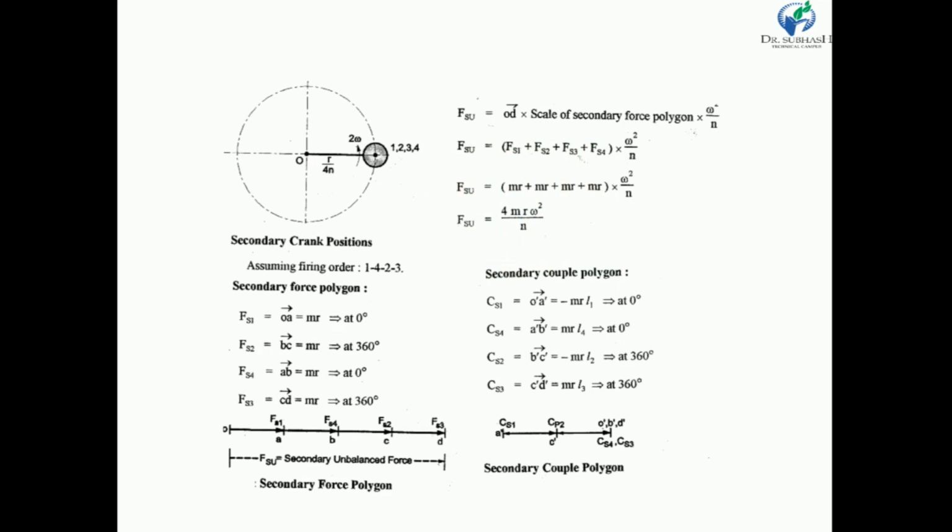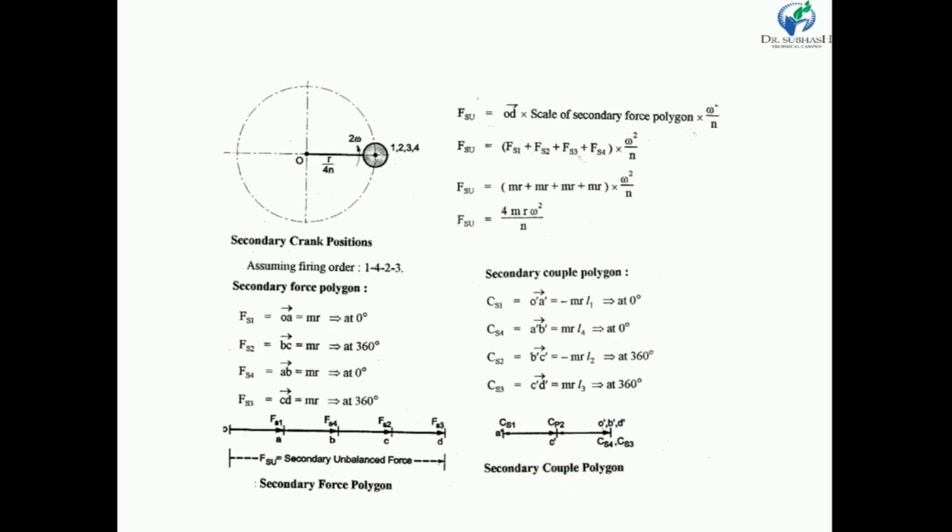Now my dear friends, we are going to draw a secondary couple polygon. So again same procedure. This is the starting point O. From the O we draw a couple having magnitude minus MRL. Here my dear friends, the magnitude is negative, so we draw at 0 degree, in a left direction. So CS1. So OA dash is a CS1.